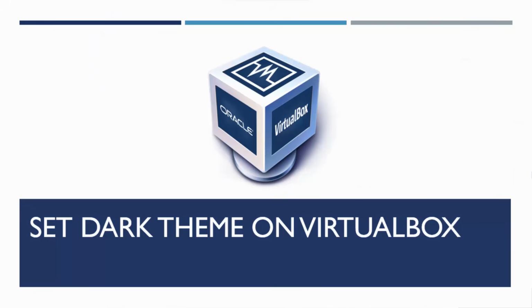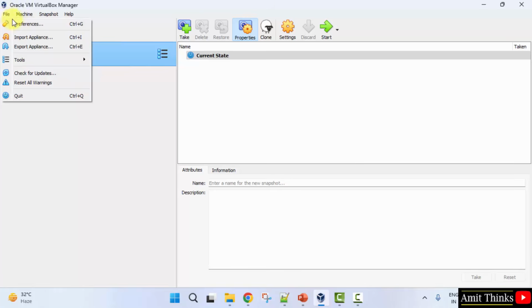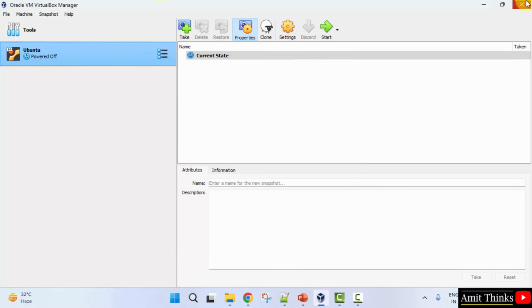In this video we will learn how we can set the dark theme on VirtualBox. So right now here is VirtualBox. It is under the light theme. We need to change it to the dark theme. Go to File, click Preferences. Now click Interface. Here is the color theme. Follow system settings. The default was light, so I'll go for dark and click OK. Now it will be set after restarting.